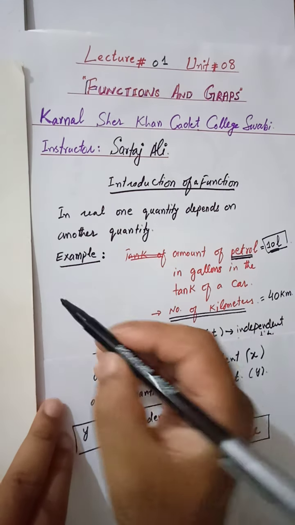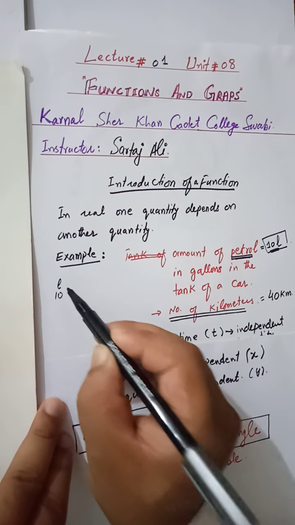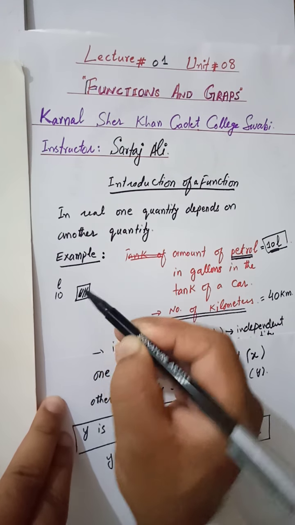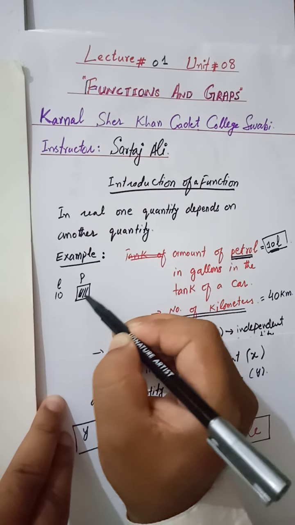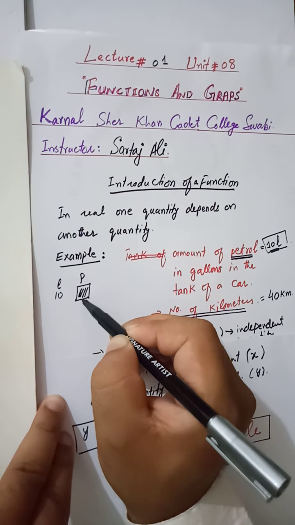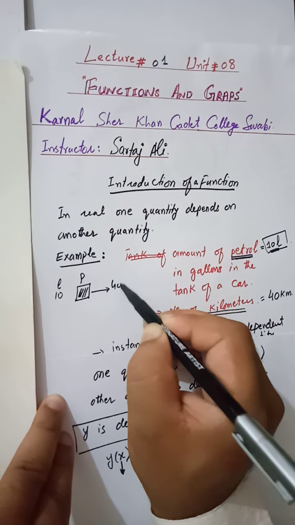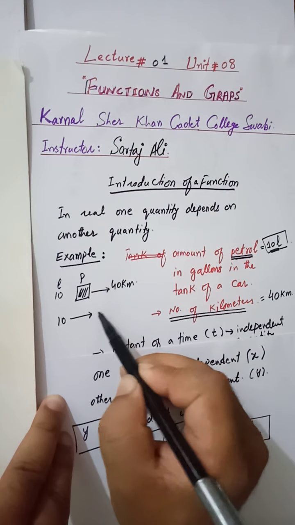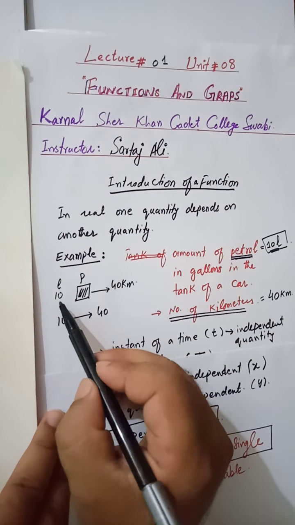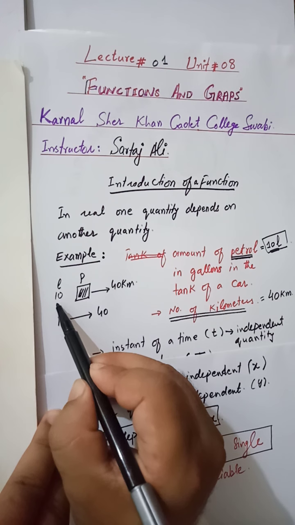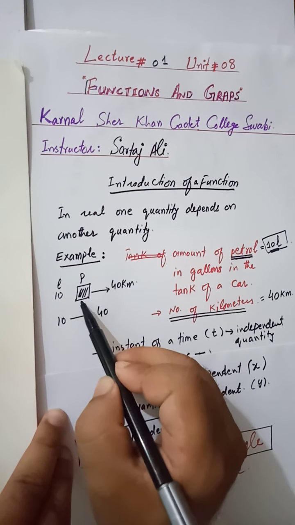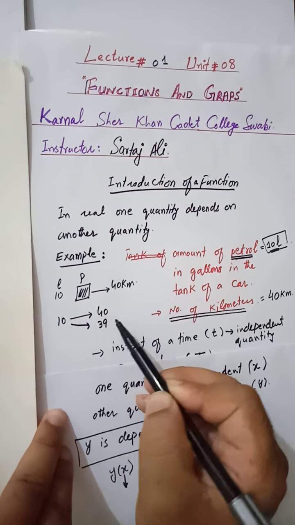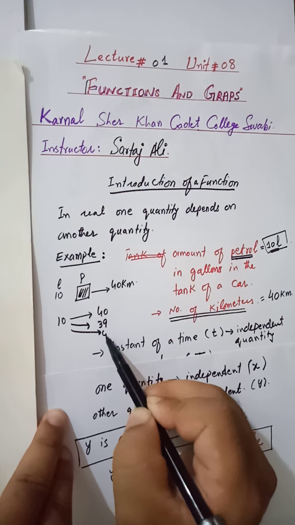You see, once you put 10 liters of oil in a car, let's say this is the car engine, this is the tank in which you fill 10 liters, and you cover a distance of 40 kilometers. So you see that on 10 you get 40 kilometers. But if you put the same amount of oil in the engine of the car, it may be a possibility that you can cover 39, it may be a possibility that you can cover 41.